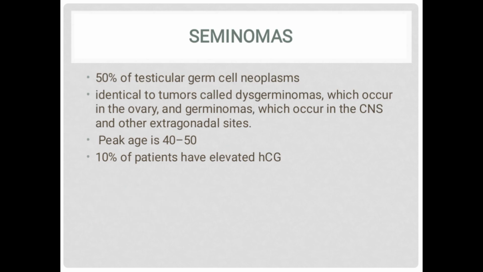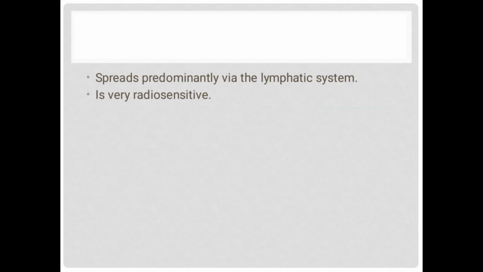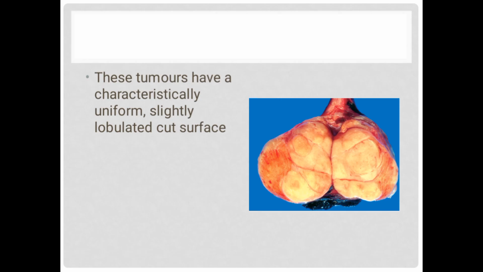Seminoma: 50% of testicular germ cell neoplasms are seminomas. Identical to tumors called dysgerminoma in the ovary, okay? And germinomas which occur in the CNS and other extragonadal sites. Peak age is from 40 to 50. 10% of patients have elevated HCG. It spreads predominantly via the lymphatic system and is very radiosensitive and has a good prognosis.